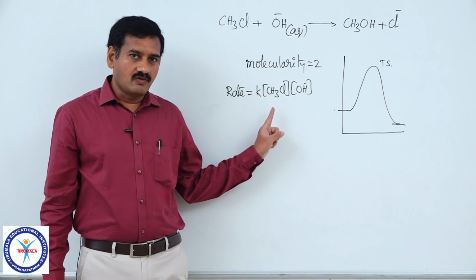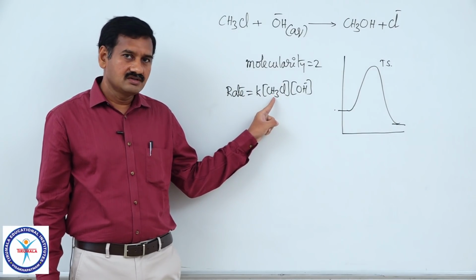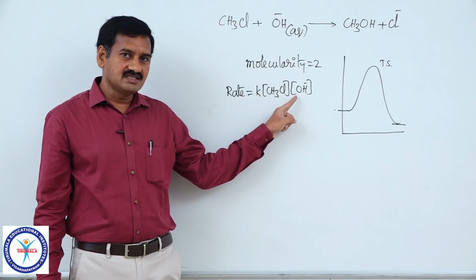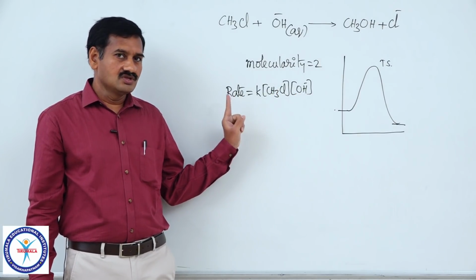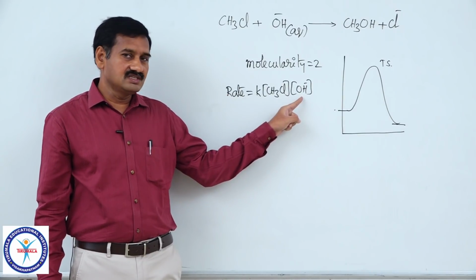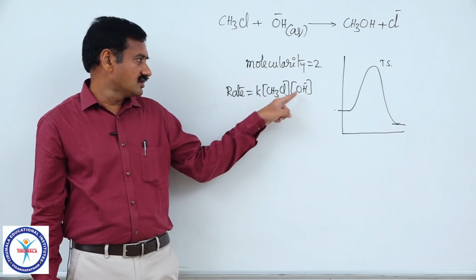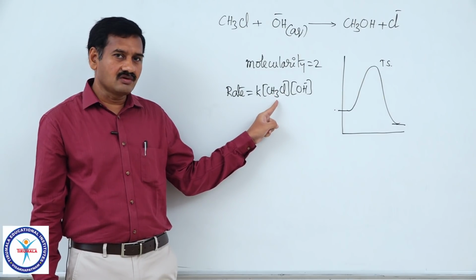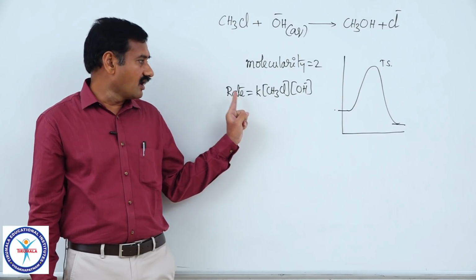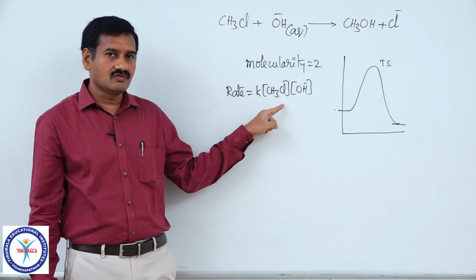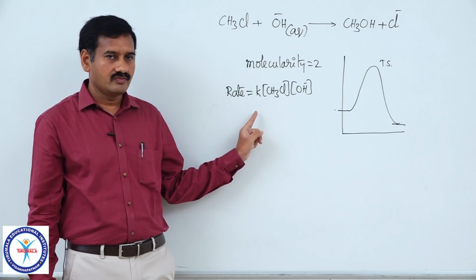Experimentally also it was found that by keeping the concentration of methyl chloride constant, when base concentration is increased by 2 times, rate is also increased by 2 times. So, order with respect to base is equal to 1. By keeping concentration of base constant, by doubling the concentration of methyl chloride, again rate is increased by a factor of 2. Hence, order with respect to methyl chloride is also equal to 1. So, total order of reaction is equal to 2.